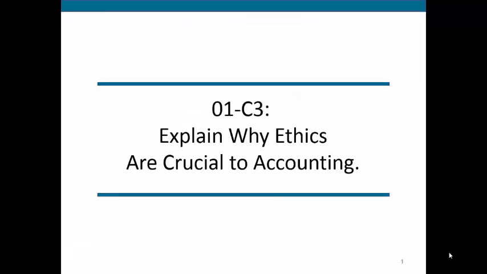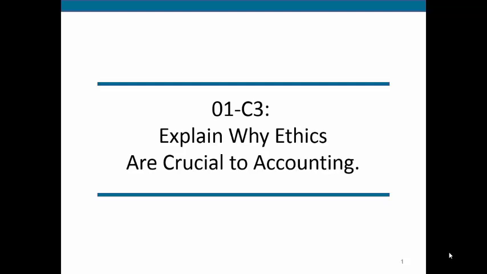In this next section, we're briefly going to touch on ethics in accounting. But I want to note that ethics is very important. If you'll remember in the past, and if you think about news scandals and things that come about, when we talk about a lack of ethics in the accounting world, that's when we're talking about fraud going on within a company. And fraud is detrimental because many people invest in different companies, and they invest in a company based on decisions that they make which are based on a company's financial statements.